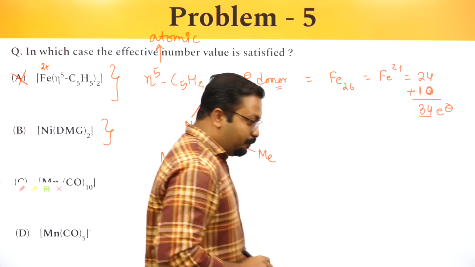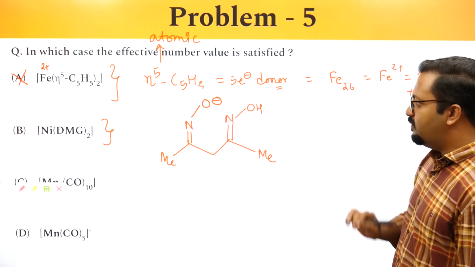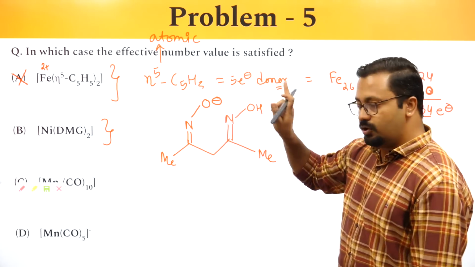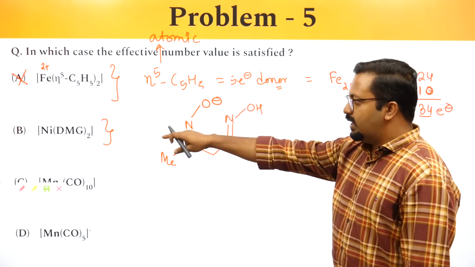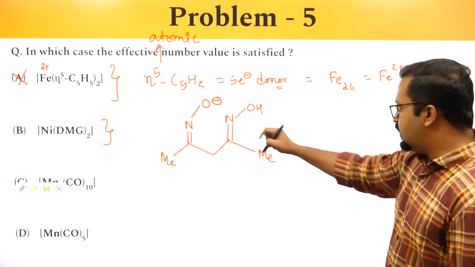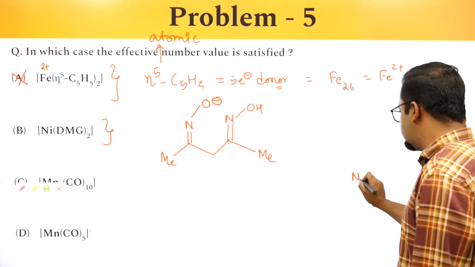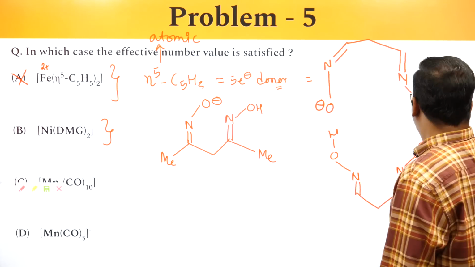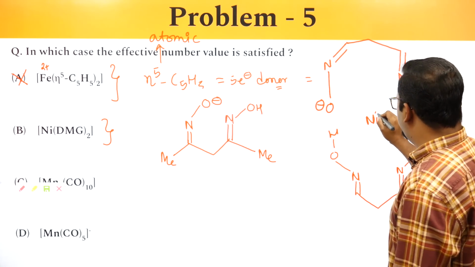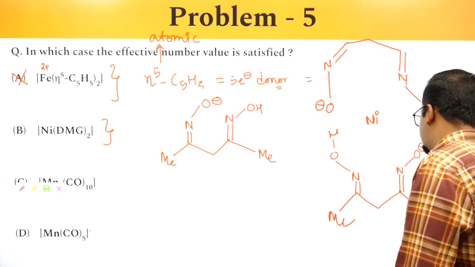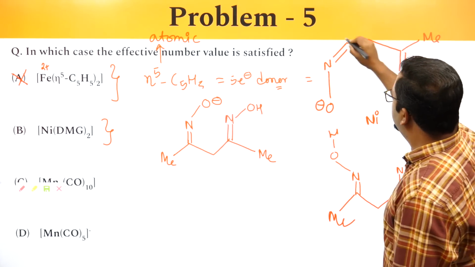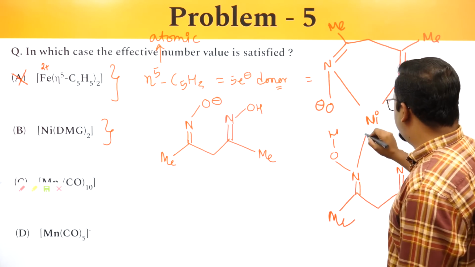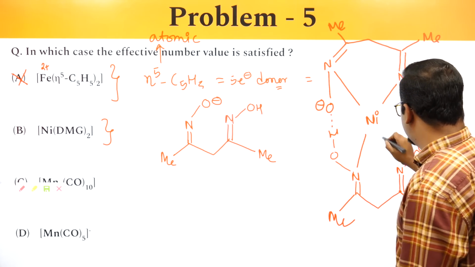Now the complex will involve attachment of nickel using nitrogen, not oxygen. Please do remember that it involves complexation of nickel using nitrogen. So the complex will look something like this: NOH. So here is somewhere where we would place the nickel. This is methyl, this is methyl, and they will be connected like this. This is the hydrogen bond which will hold.